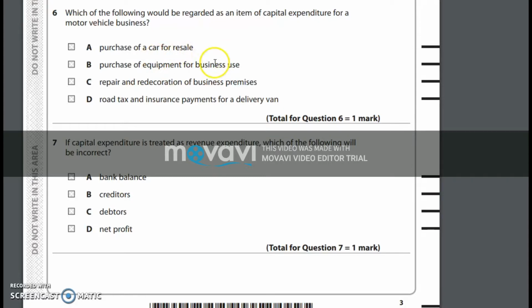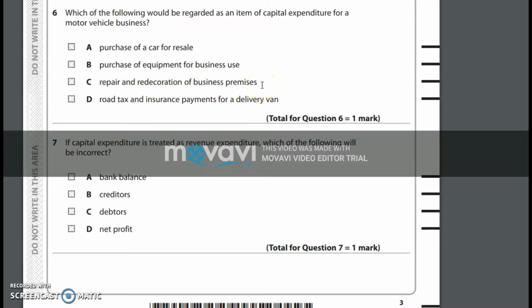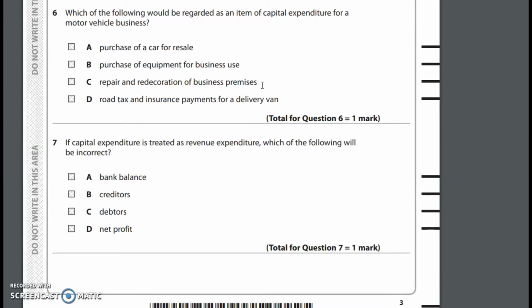But purchase of equipment for business use, yes, it is a capital expenditure because we're gonna use this equipment for more than a year. Concerning repair and redecoration of business premises, no, it's not gonna be a capital expenditure because we might have to repair the business premises more than once in a year, and we might have to redecorate it based on the different seasonal changes or during promotions.